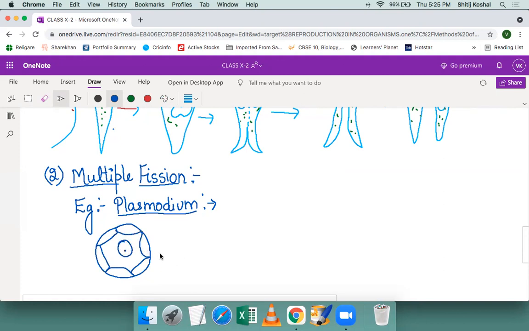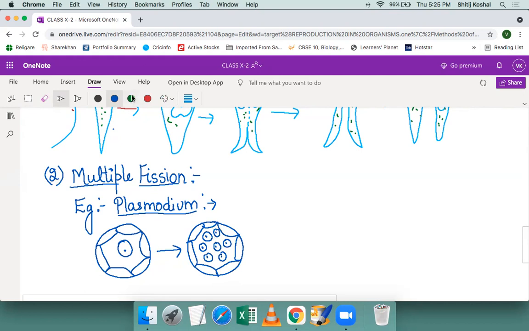Now when Plasmodium has to divide, we know in both the cases, whether it is multiple fission or binary fission, the first step would be the division of the nuclei. So first the nuclei, but here the difference will be that this nucleus will divide not into two nuclei, but more than two nuclei. Lots of nuclei will be produced in the body of the organism.